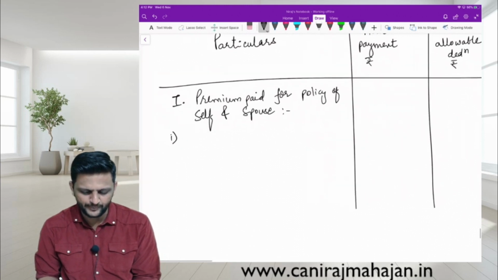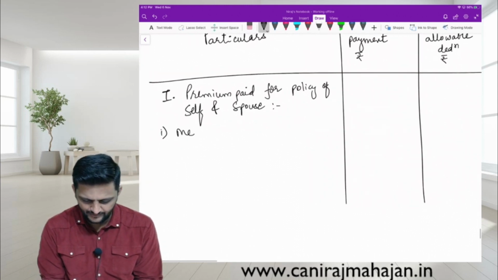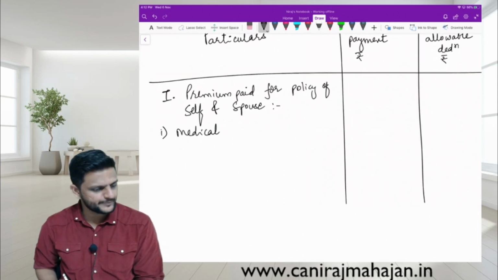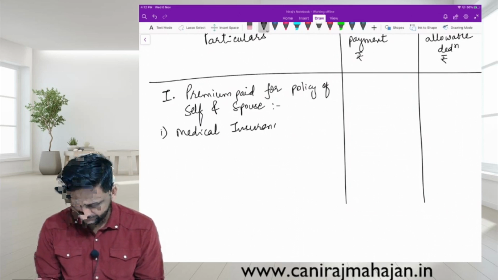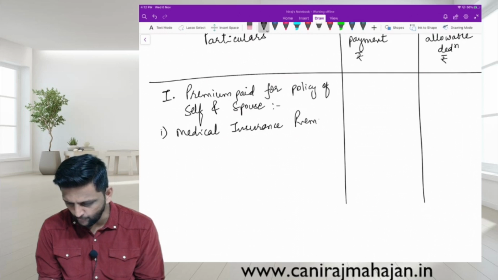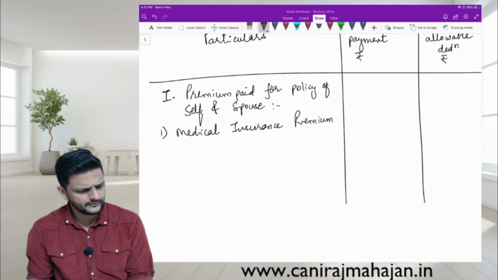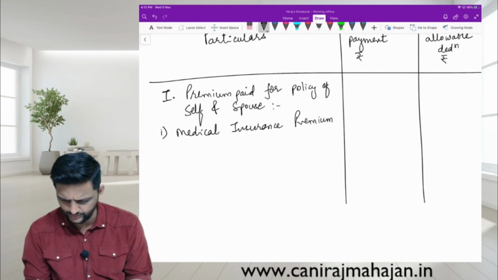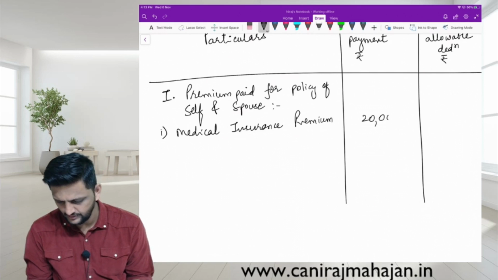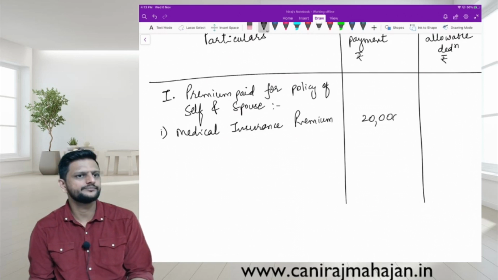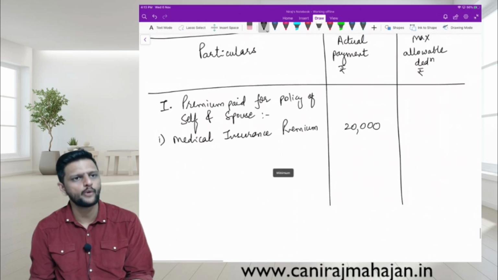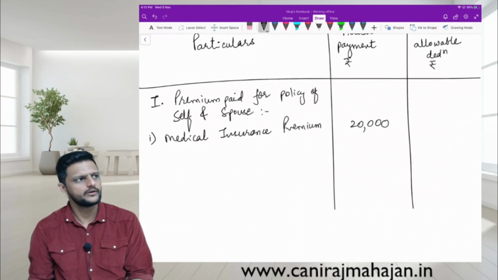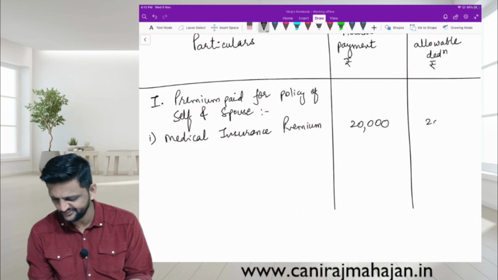Okay, now pay attention. Medical insurance premium. How much is actually paid? 20,000. Is it within the limit of 25,000? So how much will we allow? 20,000. Very good.